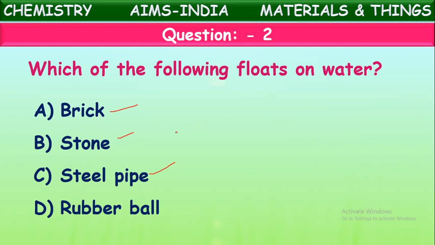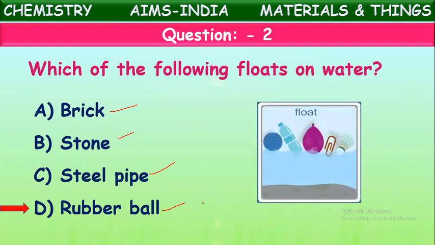Only objects made up of rubber and wood, such as a rubber ball, float on water. When you throw a rubber ball into water, it starts floating. It won't sink. Okay, rubber ball will float on water.